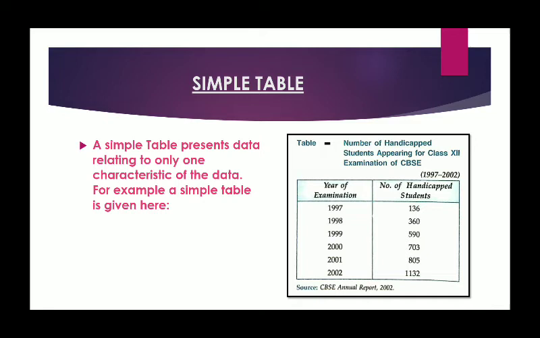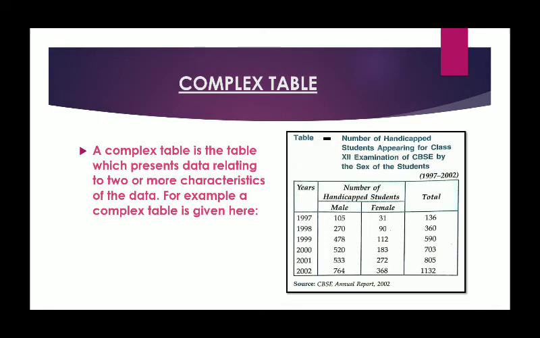So this kind of a table is called simple table, where only one variable is there and only one characteristic is being depicted in the table. On the other hand, we can see the same kind of information in a complex table. How? Here we go. So a complex table shows the same related data, but what we have done here,